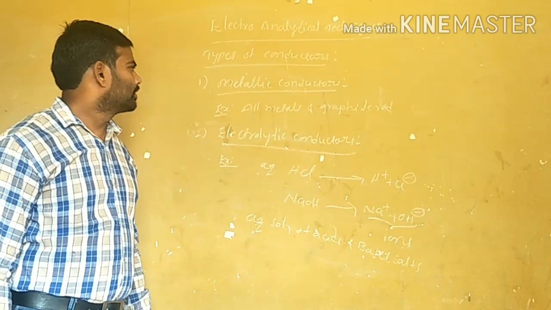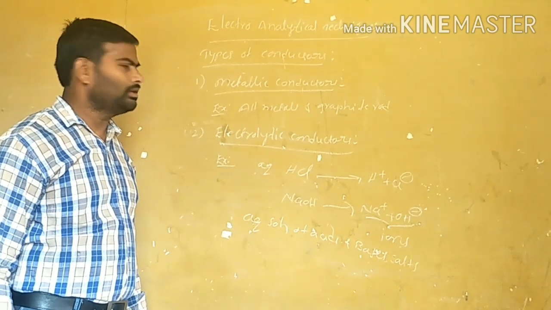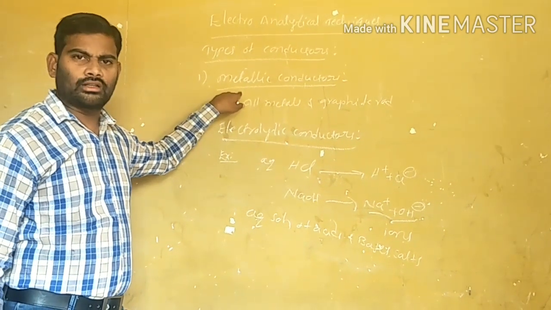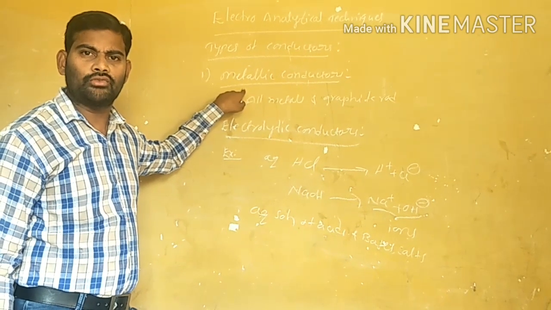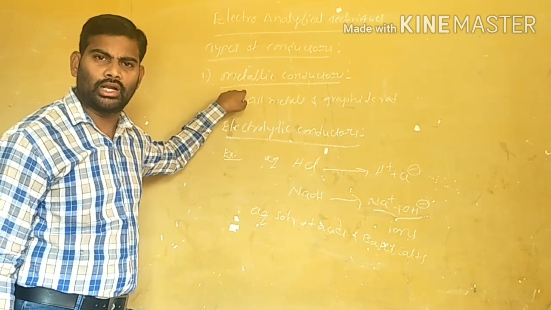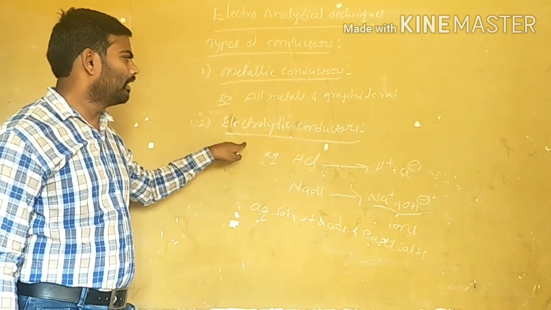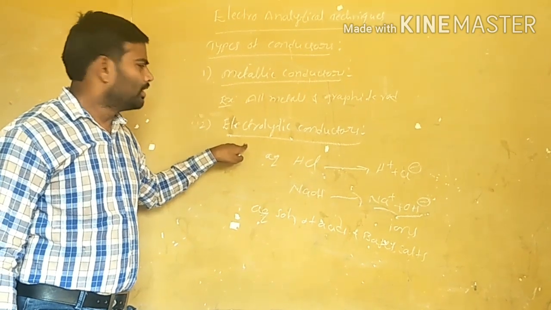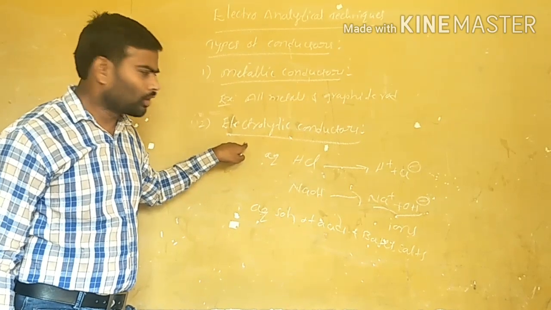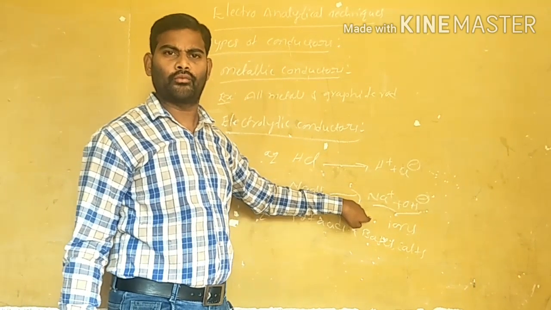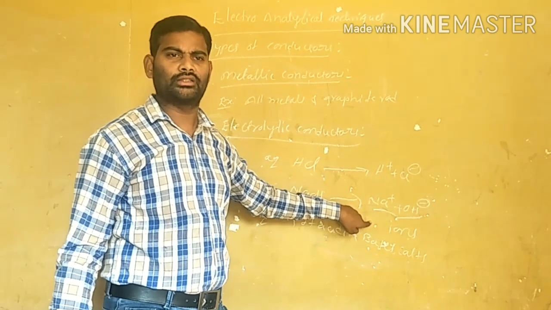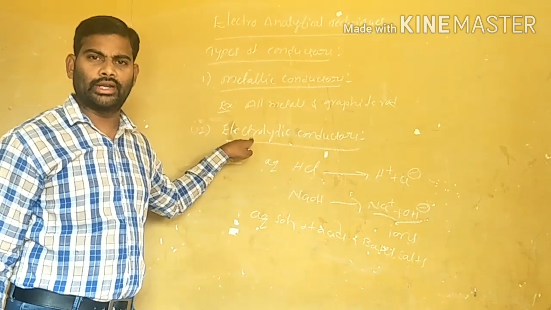What is the difference between metallic and electrolytic conductors? Metallic conductors are the conductors which allow the electric current by the flow of electrons without undergoing any chemical decomposition. Electrolytic conductors first undergo chemical decomposition producing ions, and by the flow of ions the electric current passes. That type of conductor is called an electrolytic conductor.